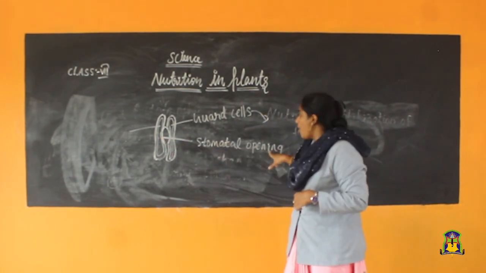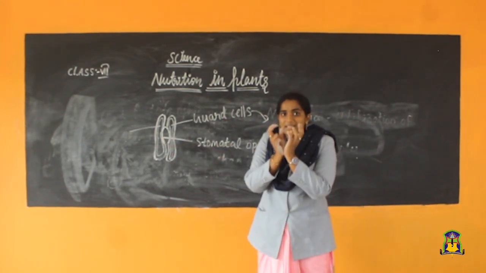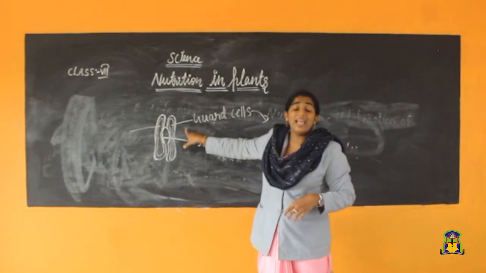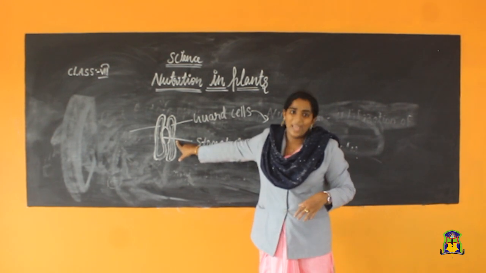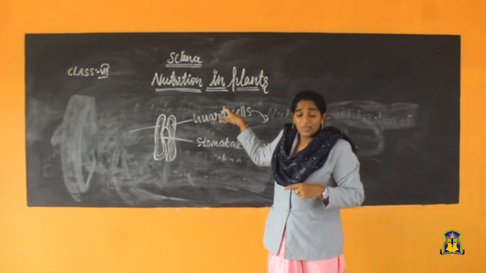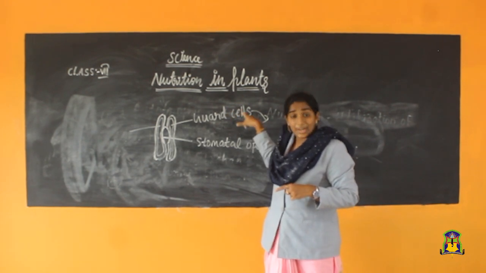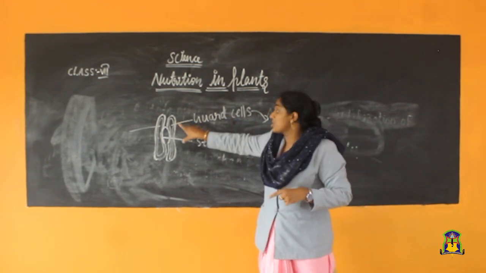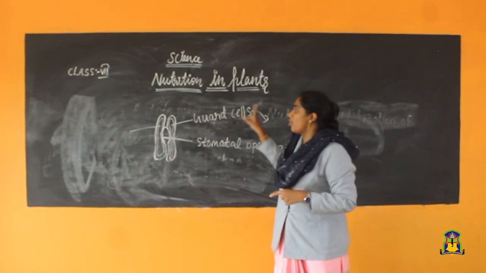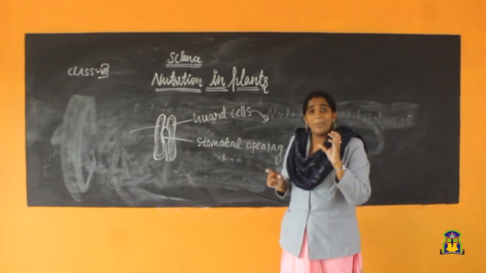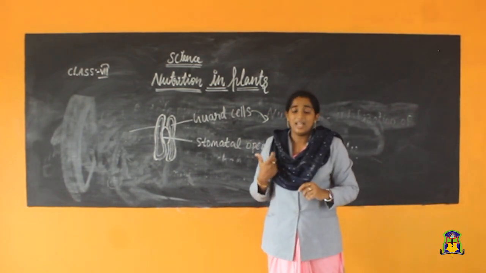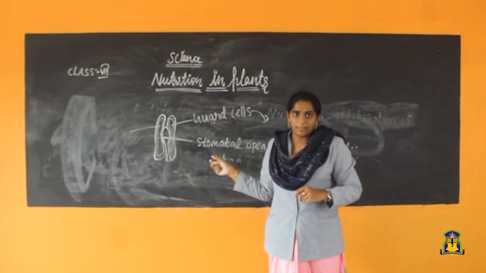This is the stomatal opening. So, sometimes it will be closed, then open. These guard cells regulate the opening and closing of the stomata. Got it? What is the function of guard cells? Guard cells regulate the opening and closing of the stomata. This is the stomatal opening, these are the guard cells. Got it? This stomata helps to exchange the gas. Got it? Gaseous exchange will be there.